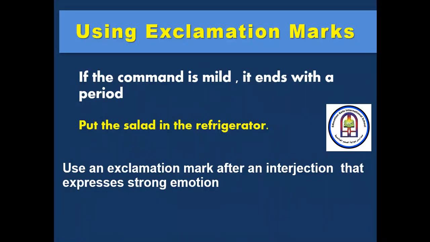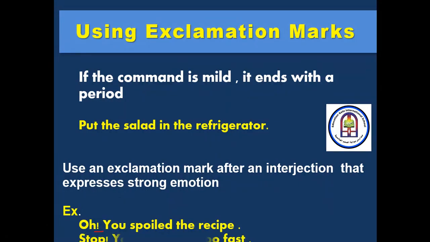The last thing about using exclamation marks is when we use interjections, and interjections are words or letters that show feelings of sorrow, sadness, happiness, excitement, joy, or any other. Like if you say, oh, you spoiled the recipe! After the interjection, we add the exclamation mark. Another example: stop, you are going too fast! Here also stop is considered to be an interjection, and we add an exclamation mark after it.